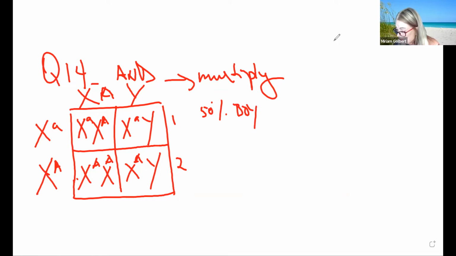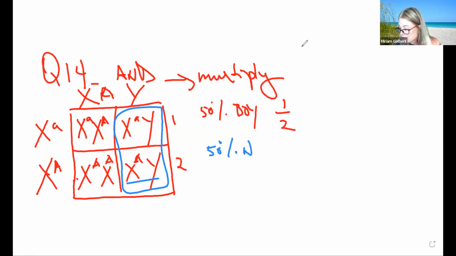So 50% is 1/2. And then the other question is, and what are the chances that they're going to have normal smell? So out of these 2 boys, what are the chances that one is going to be normal smell? And we can see there's only 1. So again, there's a 50% chance for normal sense of smell.